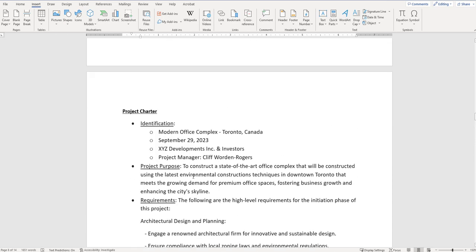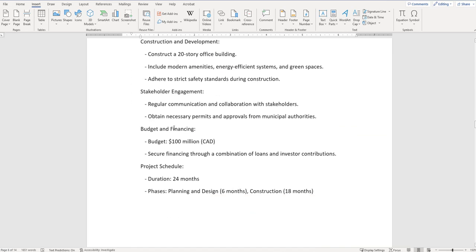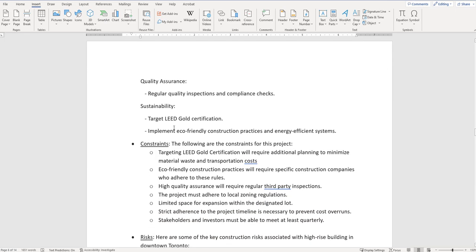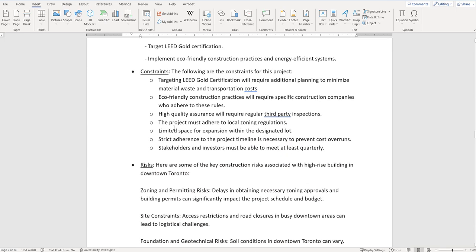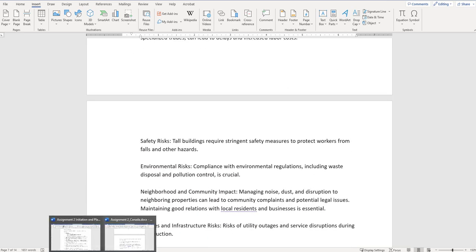Again, it looks long, right? But we've really just used the information that was given to us, and we've created this project charter to look like so. So I think it looks pretty good. Again, if you have any questions about this, please ask. Better to ask than just copy and not know, and then me kind of ask you on it later. So this is kind of what we come up with.